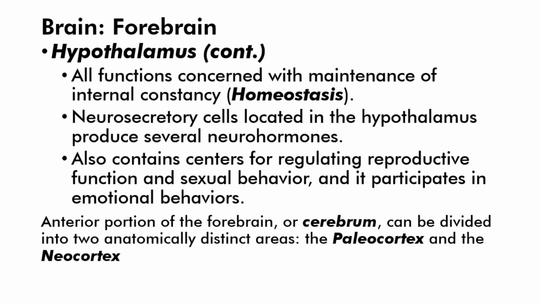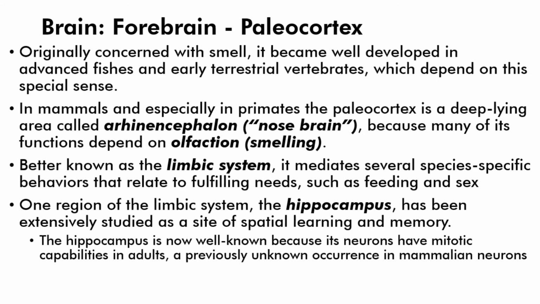The anterior portion of the forebrain, or cerebrum, can be divided into two anatomically distinct areas, the paleocortex and the neocortex. Originally concerned with smell, the paleocortex became well developed in advanced fishes and early terrestrial vertebrates, which depend on this special sense. In mammals, and especially in primates, the paleocortex is a deep-lying area called the rhinencephalon, also called the nose brain, because many of its functions depend on olfaction.